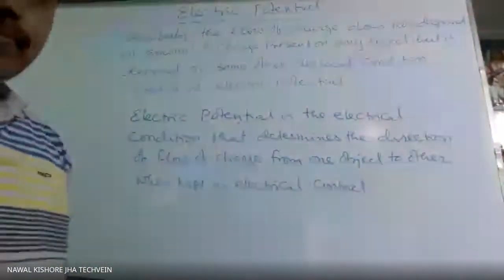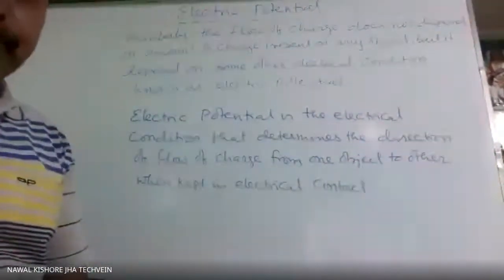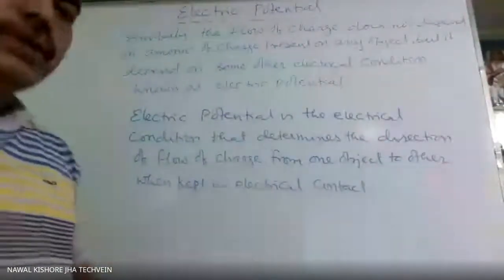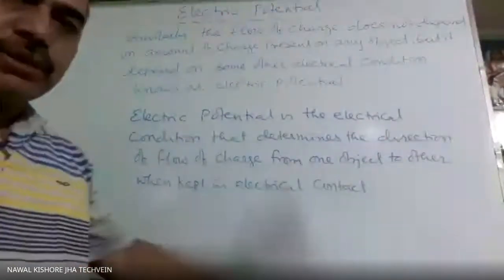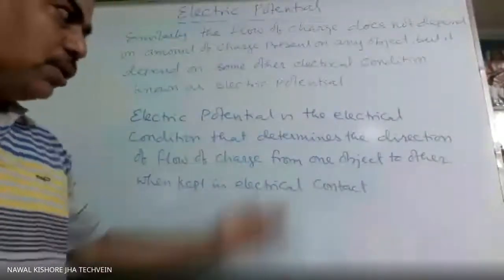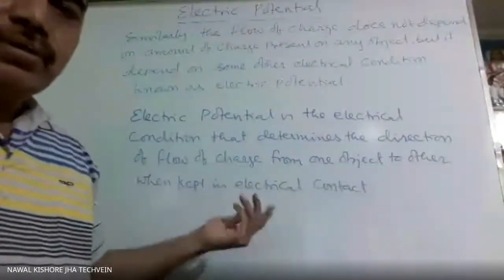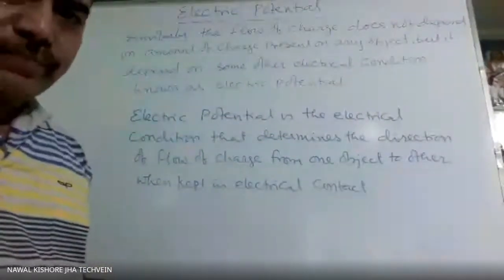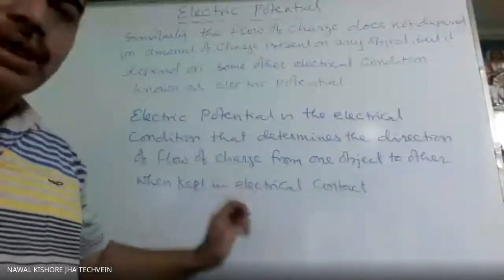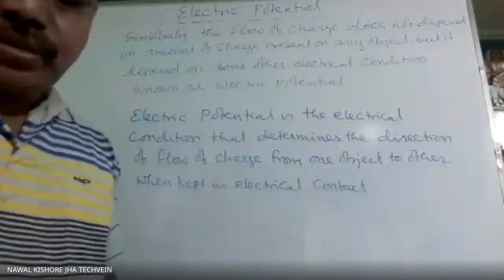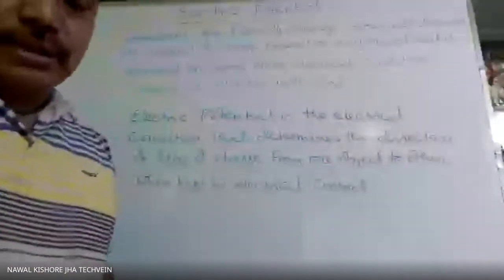But here, in case of charge, there are two different type of charge, and they are opposite in nature. One we say positive charge, other we say negative charge. So naturally, they will have flow in opposite direction. So here we have to decide which charge will flow in which direction or from which potential to which potential. So conventionally we are considering that positive charge is flowing from higher potential to lower potential, and accordingly we give the definition of potential.